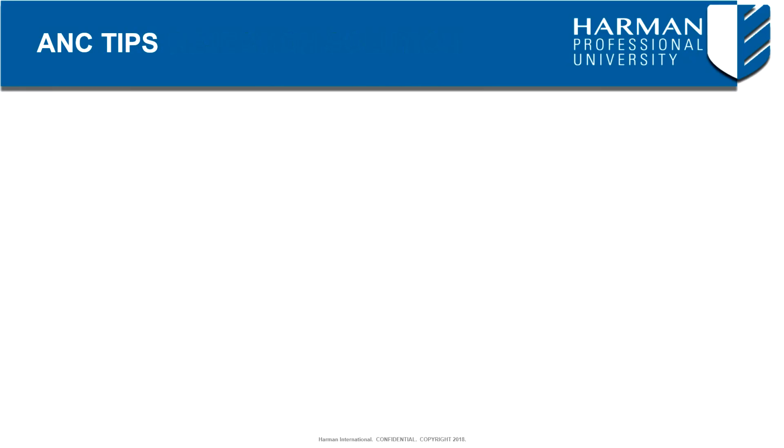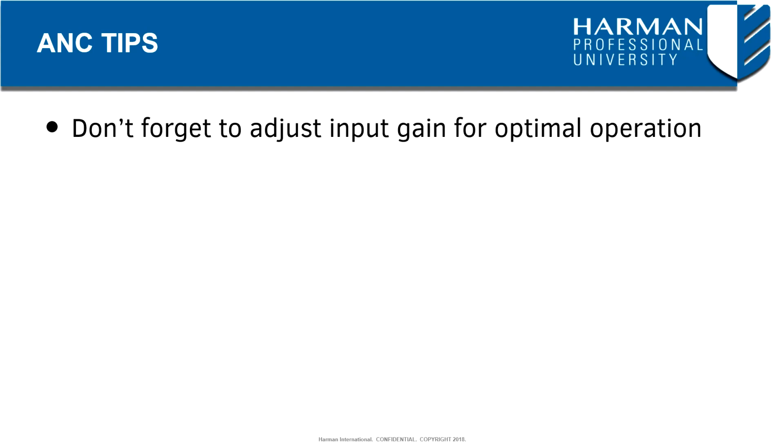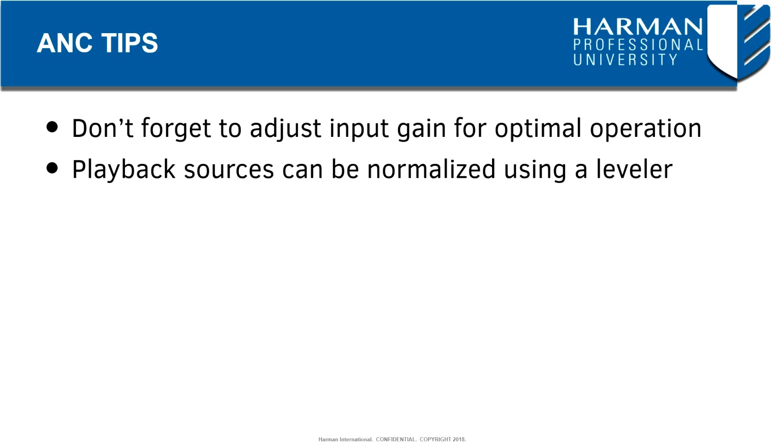In conclusion, let's take a moment to consider a few other helpful tips when using ANC. Depending on how sensitive the microphone is, its polar pattern, and how far away it is from the ambient source, the preamp gain for the ambient microphone may need to be adequately stepped up for proper operation of the ANC object. In order for the ANC object to be more efficient with background music, playback sources may need to be normalized using a leveler in order to have consistent level and to avoid applying gain to a low-level signal.